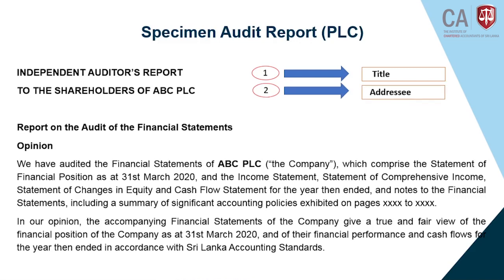Number 2, to the shareholders of ABC PLC. To whom are we going to address? To the shareholders of ABC PLC.